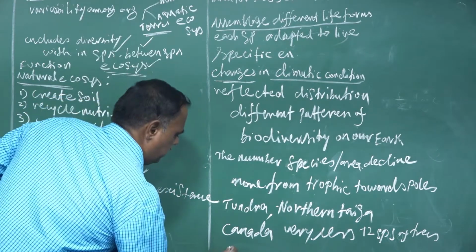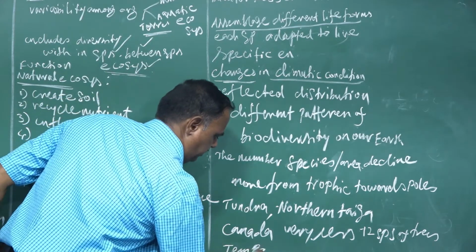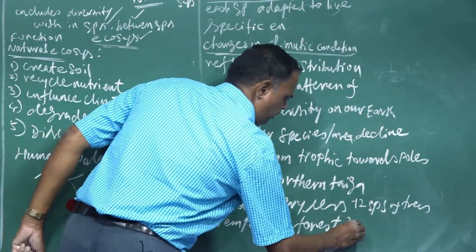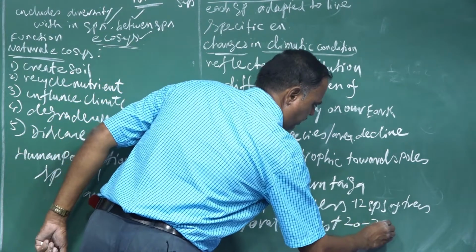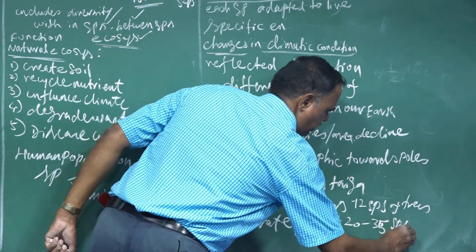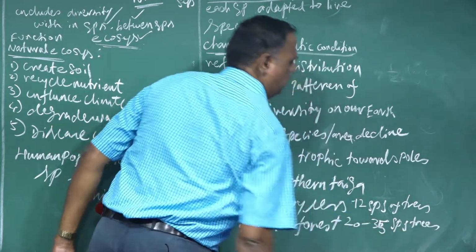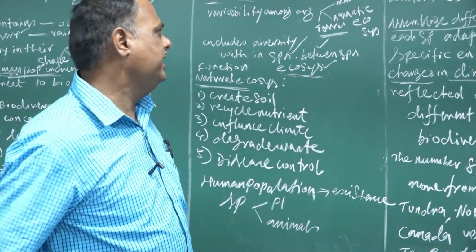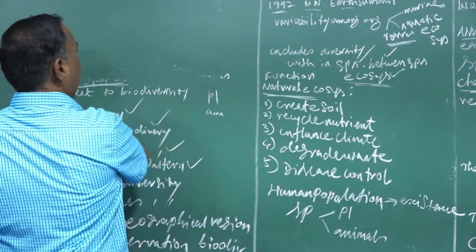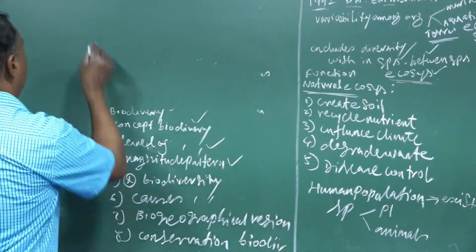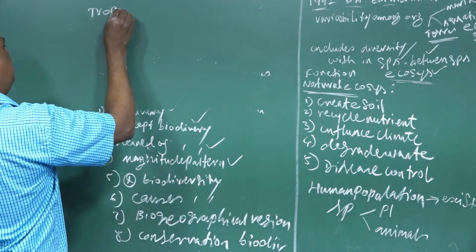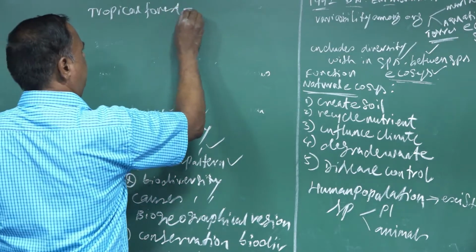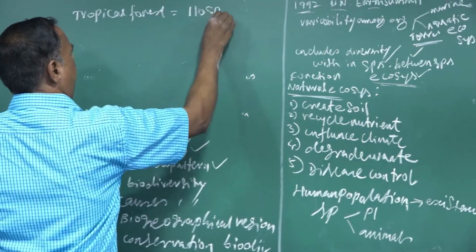And also the temperate forest, where 20 to 35 species of trees are found. And the tropical area, the tropical forest, where 110 species of trees are found.